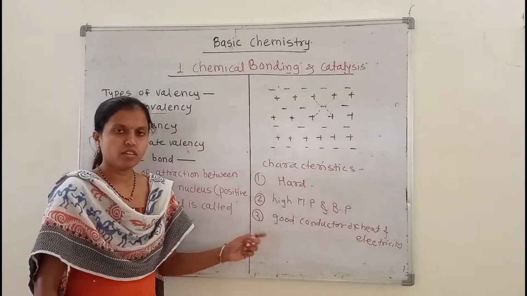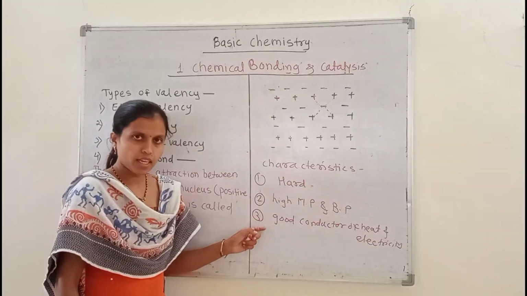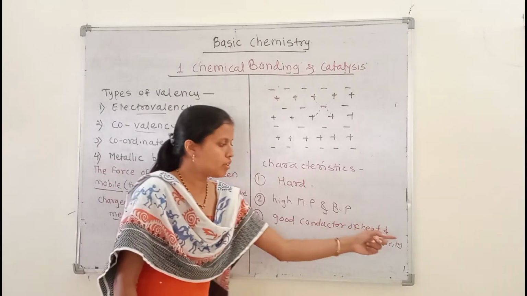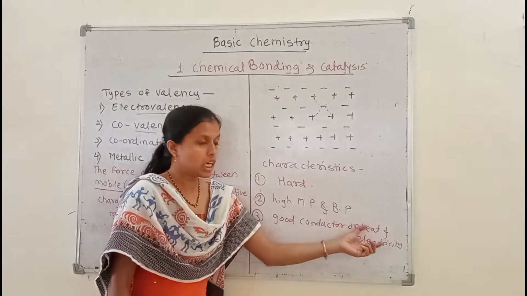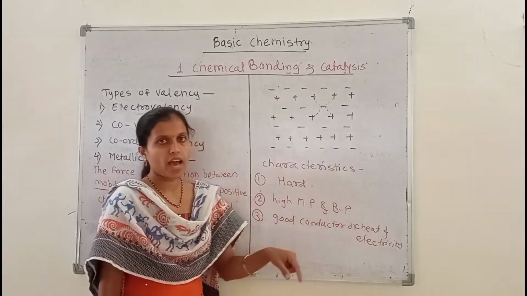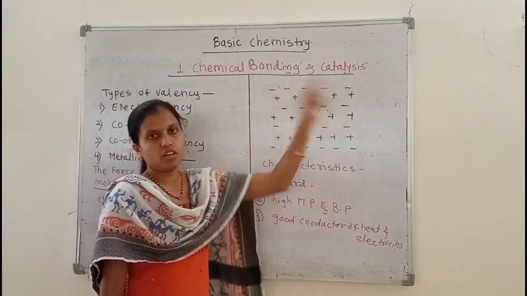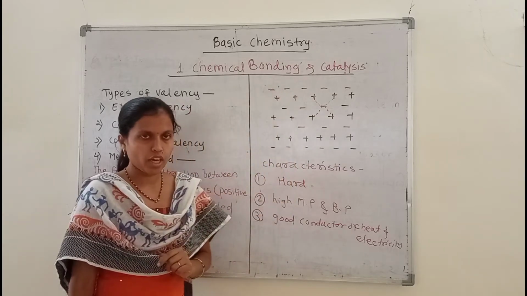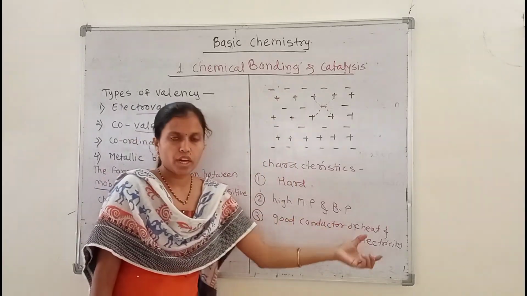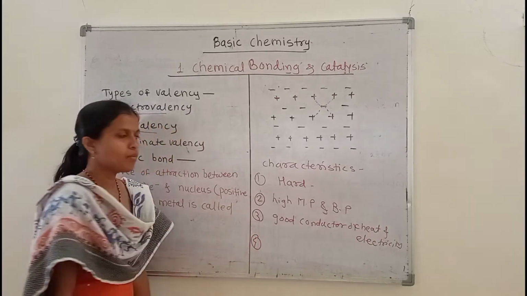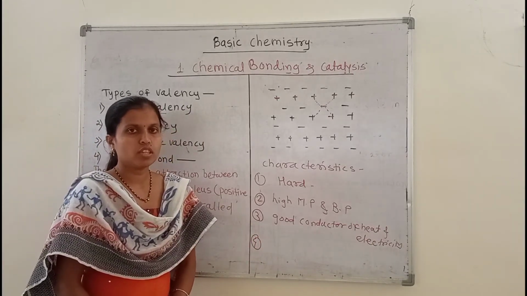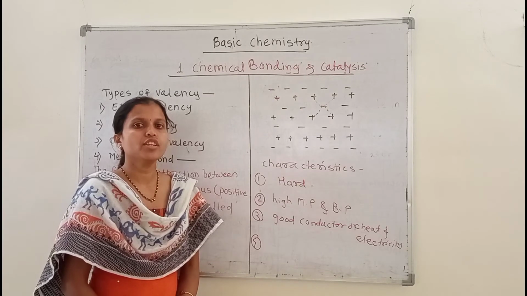So the third point is that metallic compounds are good conductors of heat and electricity. Why do they easily conduct heat and electricity? Because they have the presence of mobile or free electrons. Okay, so that's why they are good conductors of heat and electricity. The last characteristic of metallic compounds is having a bright shiny surface.